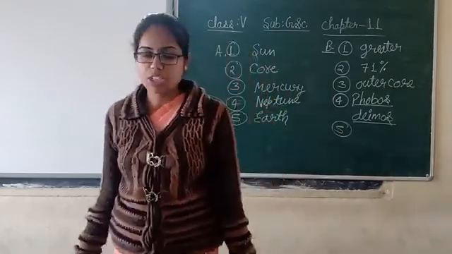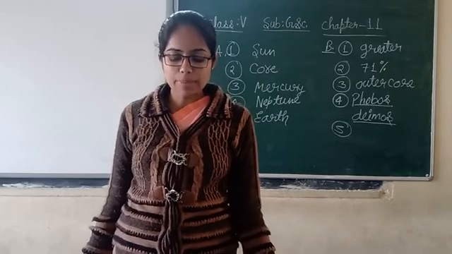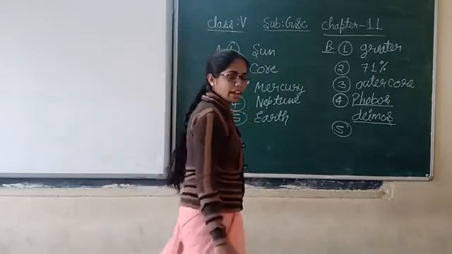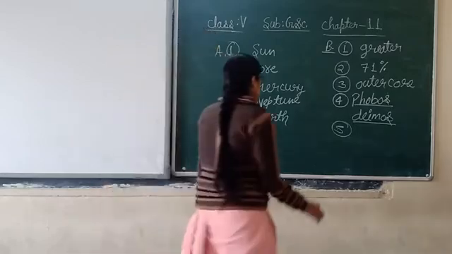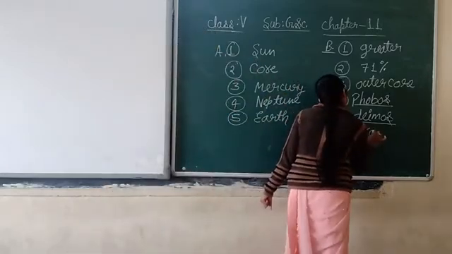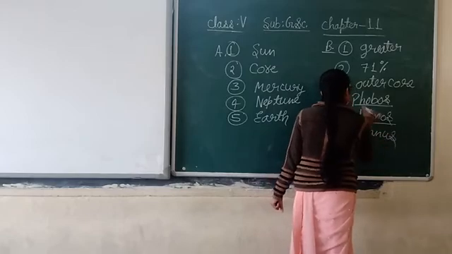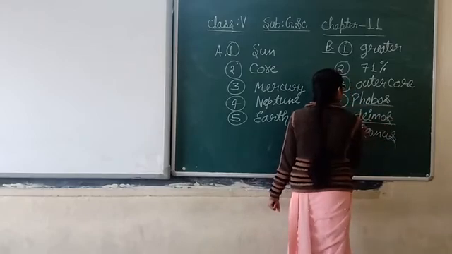Now question number 5. This is the last question of this exercise. Dash has been called the ice giant. Which has been called the ice giant? Uranus. U-R-A-N-U-S. Uranus has been called the ice giant.